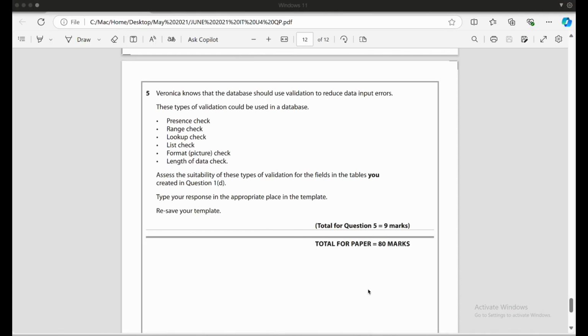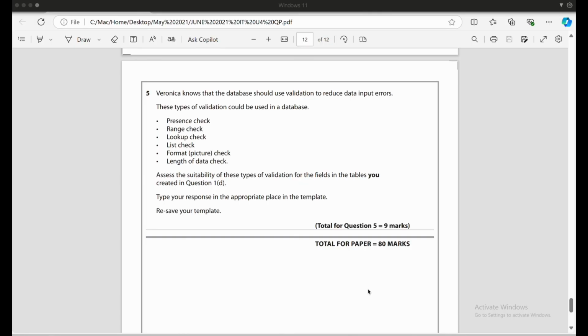So question 5 is like, Veronica knows that the database should use validation to reduce data input errors. Okay, so this type of validation could be used in a database: presence check, range check, lookup check, list check, format or picture check, then length of data check. Assess the usability of these types of validation for the fields in the table you created in question 1D.